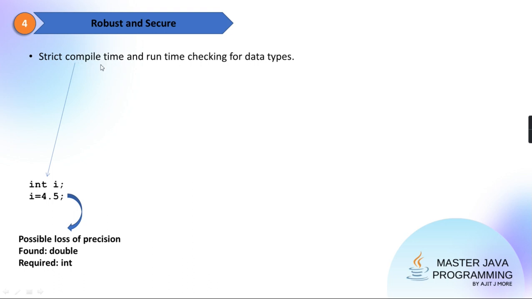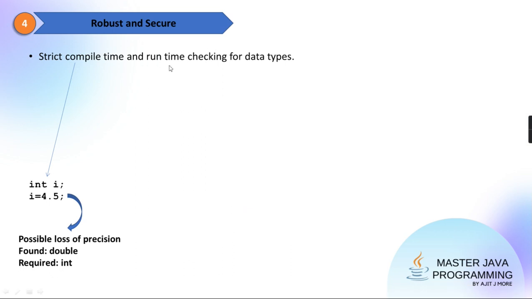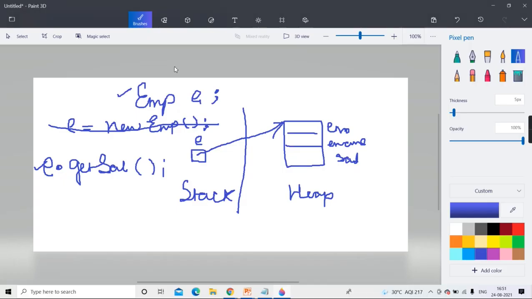Compiler doesn't complain. Compiler says everything is fine. You have created an object, you are accessing the method. But at runtime, that is at the time of interpretation, when it tries to access this method getSal through E, it will generate an error.